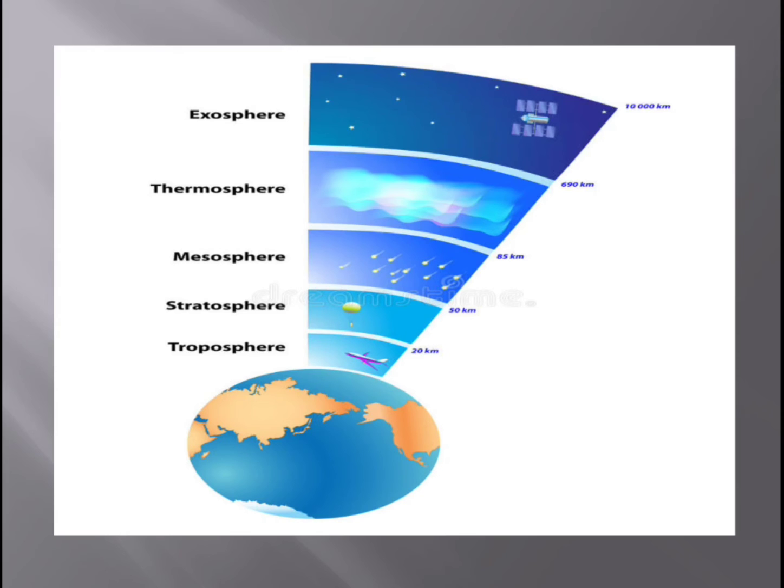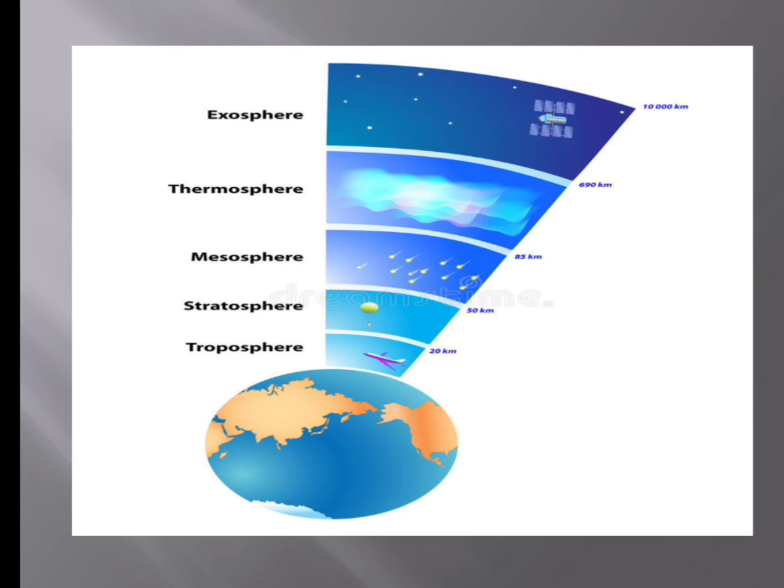Next, coming to the thermosphere. Above the mesosphere, you have the thermosphere. It extends from 85 kilometers to 690 kilometers from Earth's surface. In this layer, you can see the space shuttles move around in their orbits.